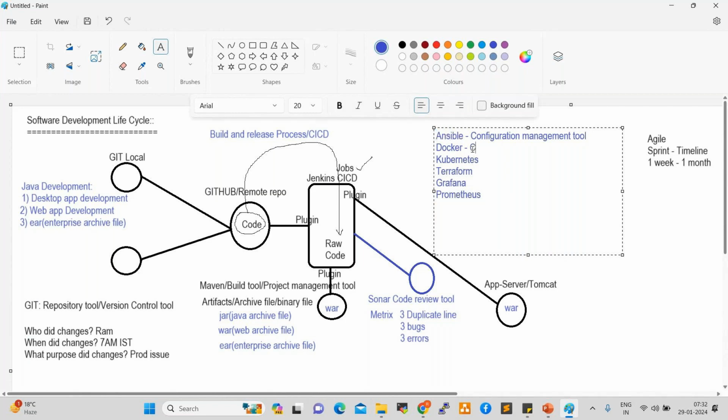So next one is Docker. What is Docker? It is a container tool, right? What is a container in general? Just like a box, right? Yeah, so that box we can move anywhere, we can use anywhere. So containers are advanced virtual servers. Currently we are using containers, virtual servers also. So slowly project teams are migrating to containers because of cost saving and speed. Cost saving means licensing cost is very less, and also very quick,